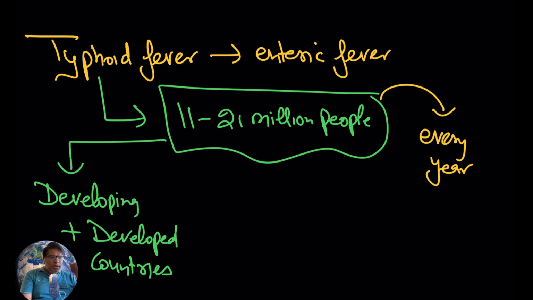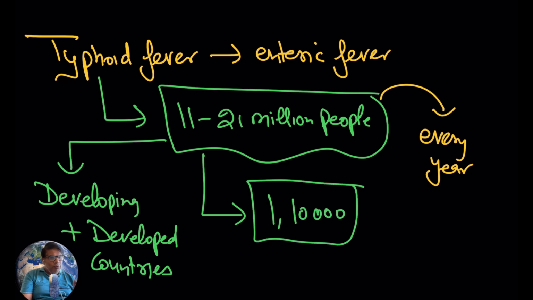So here you see this bacteria is prevalent all over the world, and out of 11 to 21 million people, 1,10,000 people are going to die just because of typhoid fever or enteric fever.